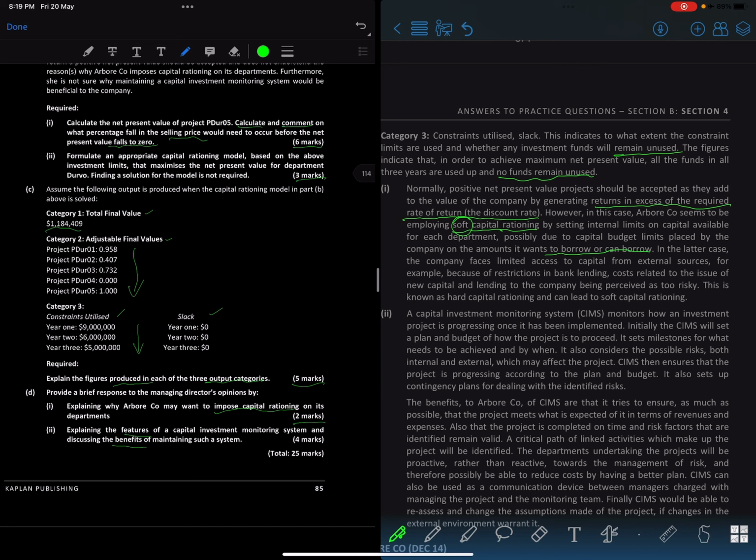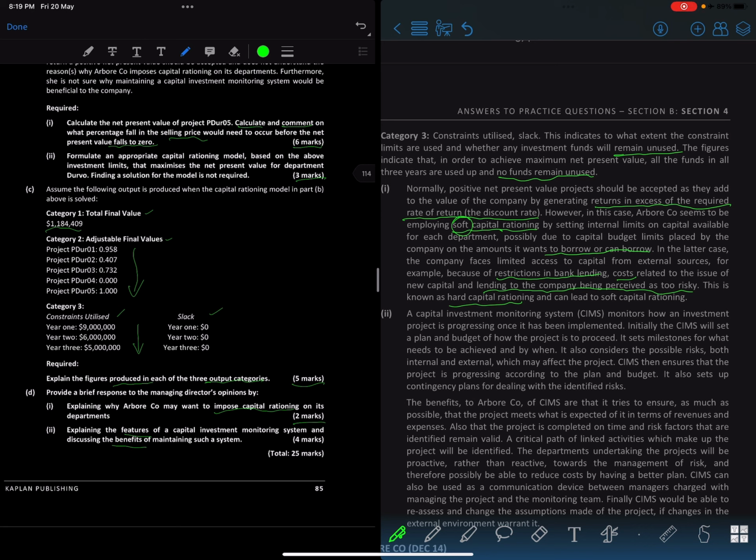In the latter case, the company faces limited access to capital from external sources, for example because of restrictions in bank lending, costs related to the issue of new capital, or lending to the company being perceived as too risky. This is known as hard capital rationing, okay?